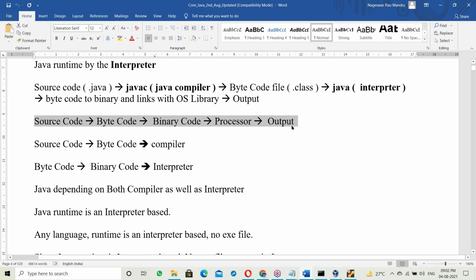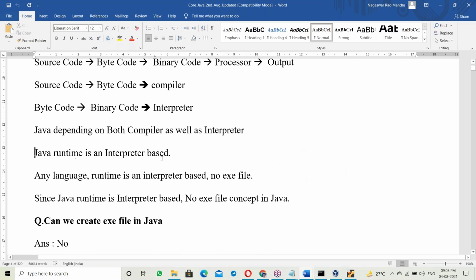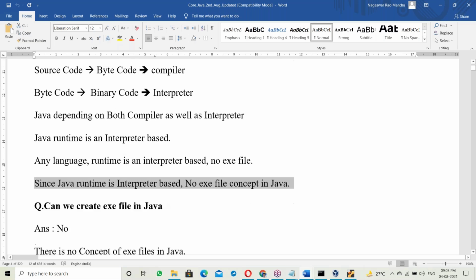Source code to bytecode to binary code, run on the processor, output. Source code to bytecode by the compiler, bytecode to binary code by the interpreter. So Java depends on both compiler and interpreter. Java runtime is interpreter based. Any language whose runtime is interpreter based has no exe file concept. Since Java runtime is interpreter based, there is no exe file concept in Java.